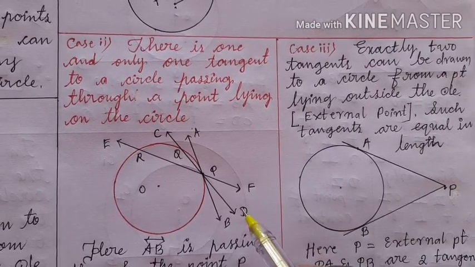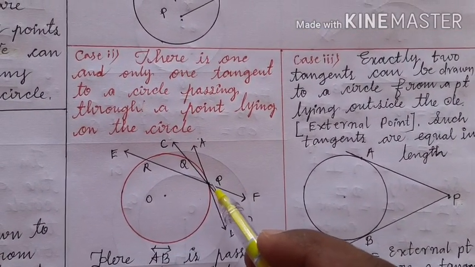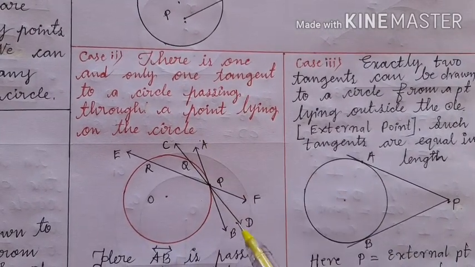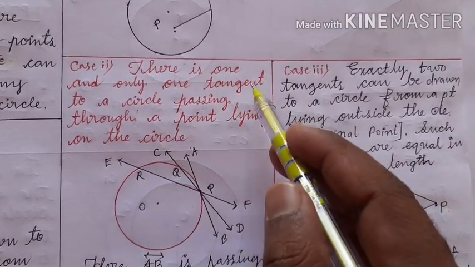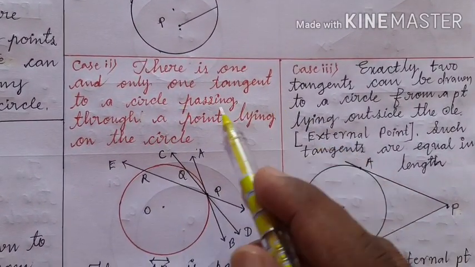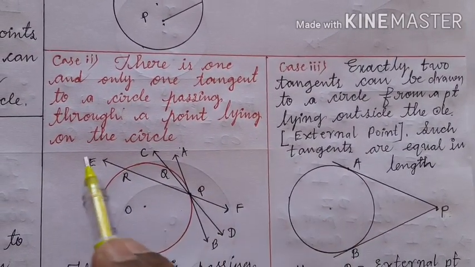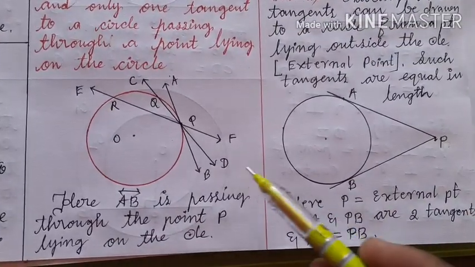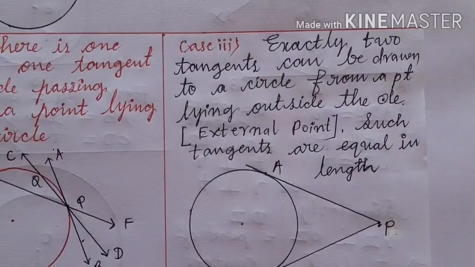So children, we can say, if the point is exactly on the circumference of the circle, there passes one and only one tangent. So there is one and only one tangent to a circle passing through a point lying exactly on the circle. Is it clear? And this AB is the only tangent. The other straight lines are secants.